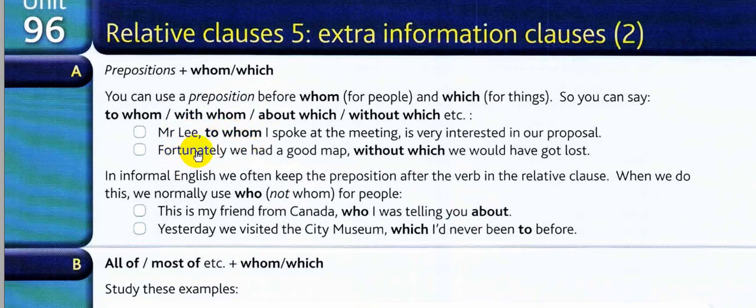Fortunately, we had a good map, without which we would have got lost. We are describing the map. A map is a thing. That's why we are using which. Before it comes the preposition, and the preposition here suits the meaning: without which, to whom I spoke. I spoke at the meeting. Notice that the verb speak is originally speak to. Without what? Without the map. So without which.